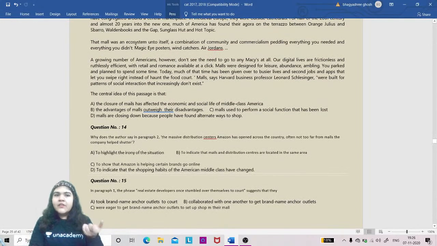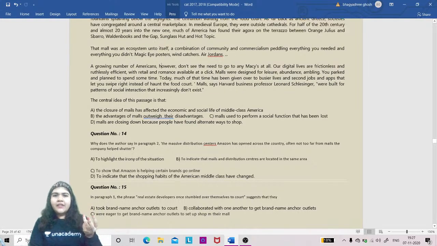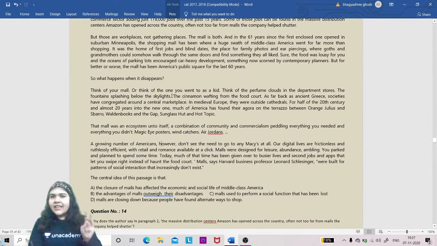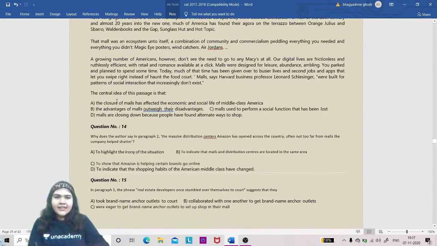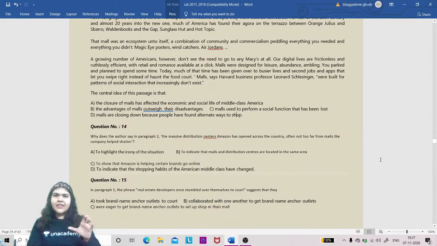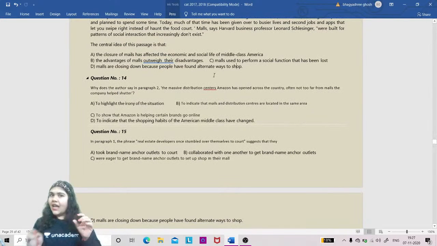Because if you have the word ecosystem, the word America, the word economy, then definitely. But then you have the word sunglasses. So it looks like a passage of economy, but we will understand when we read. Okay, look at it. Central idea: disadvantage, middle class America, alternate way to shop, relating to shopping. So it is relating to economy, but it looks like an easy kind of passage. But how easy? After reading it only we are going to understand.